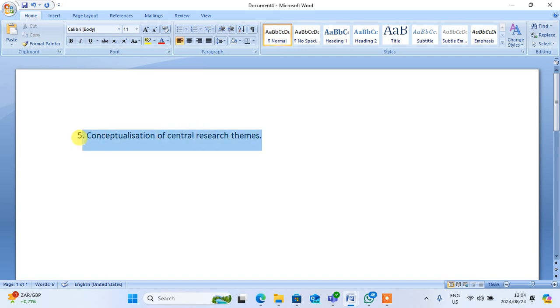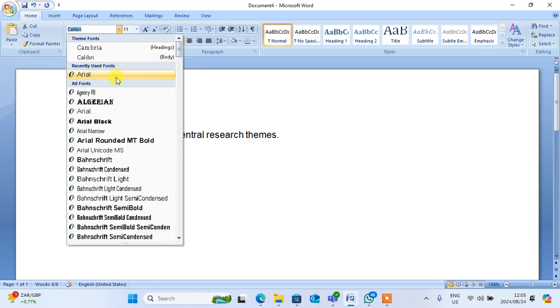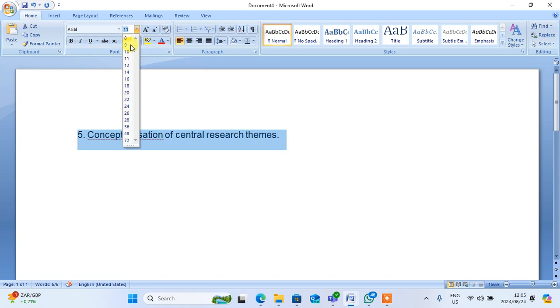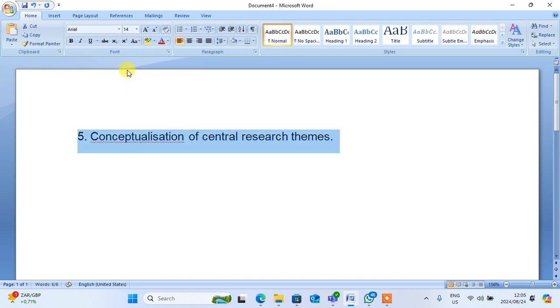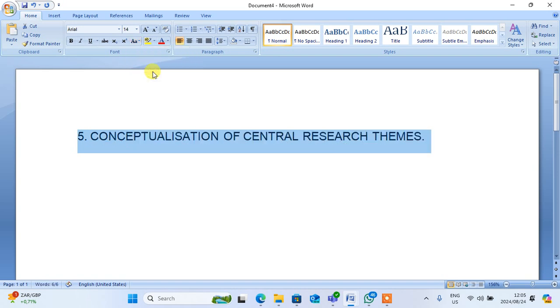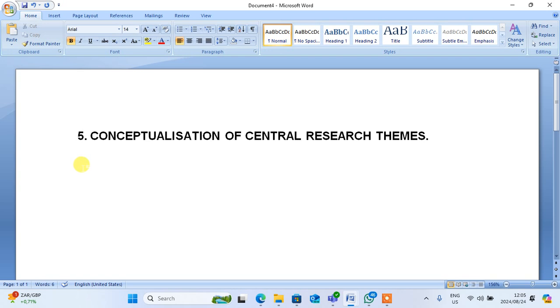Maybe we have to put it in Arial. Then we make it a bigger uppercase, then we bold it. Then we are done. We are starting with the conceptualization of a central research theme.